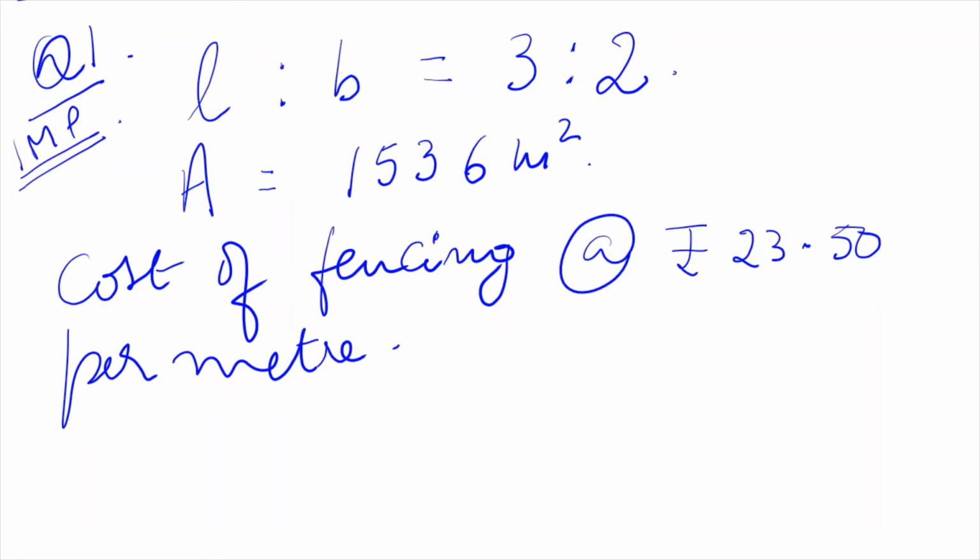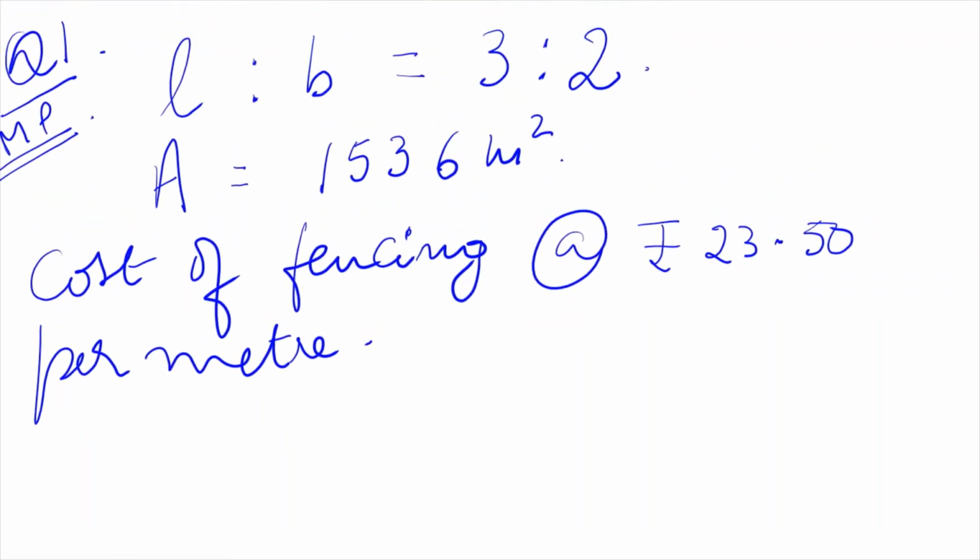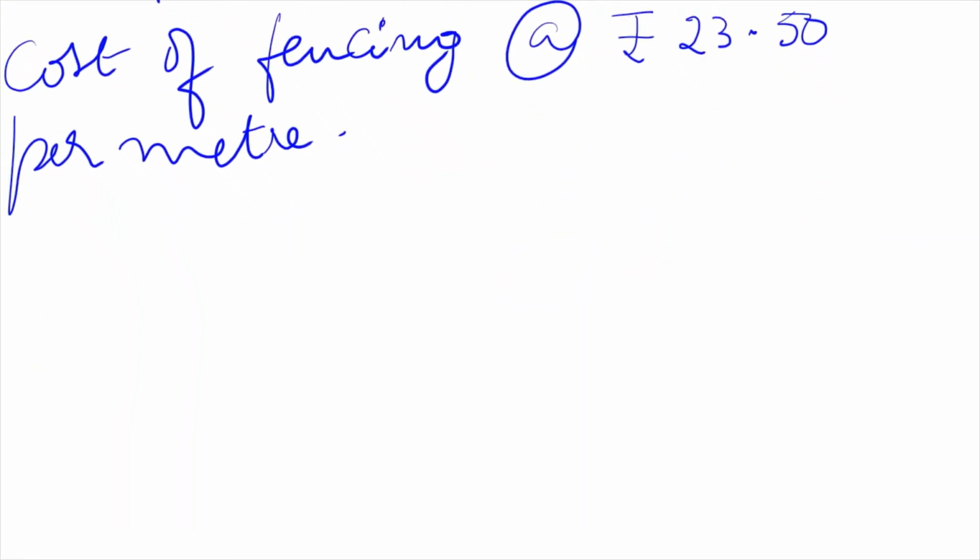Along the boundary, isn't it? Fencing is always done around the boundary. So that means we must know the perimeter, right? Now the ratio of the length and breadth are given. So whenever a ratio is given, that means what? There is some common factor with which we have simplified the actual values of length and breadth. Okay, so whenever such a ratio is given, we have to start solving.